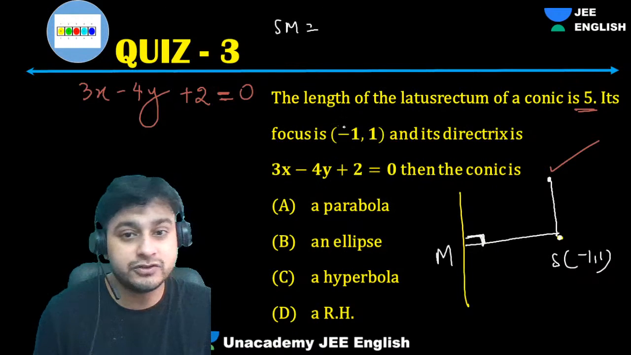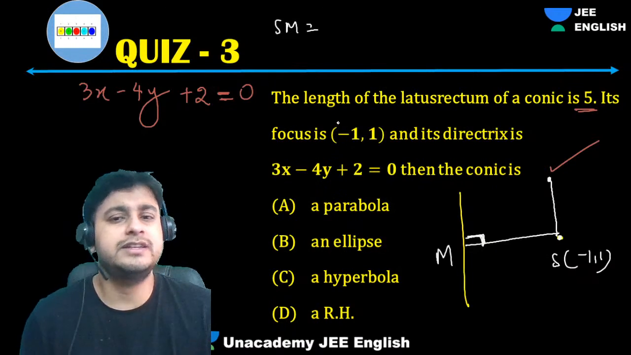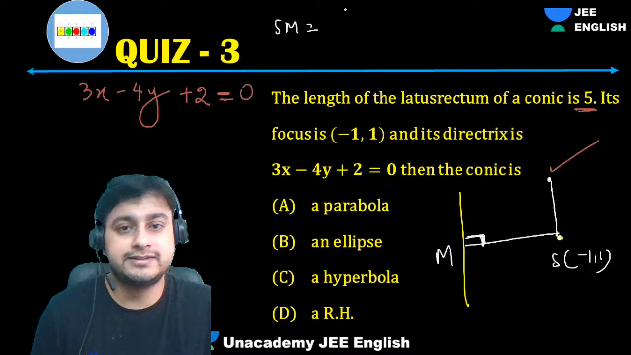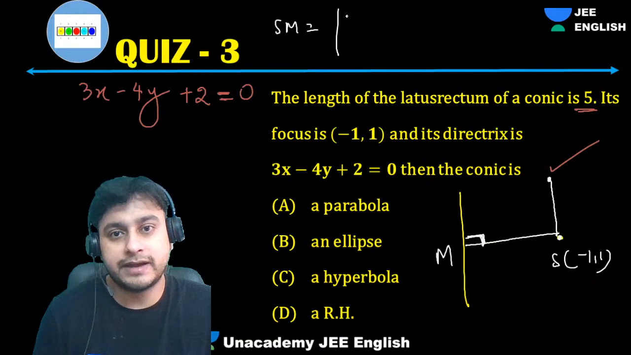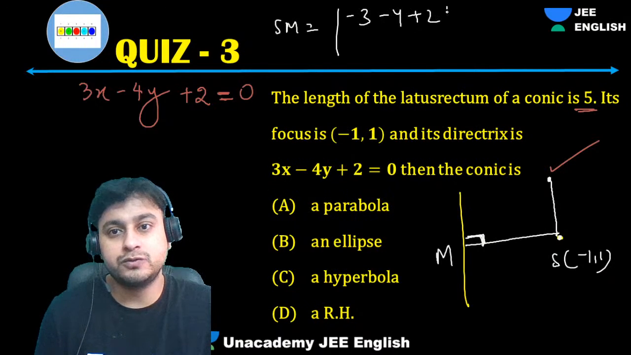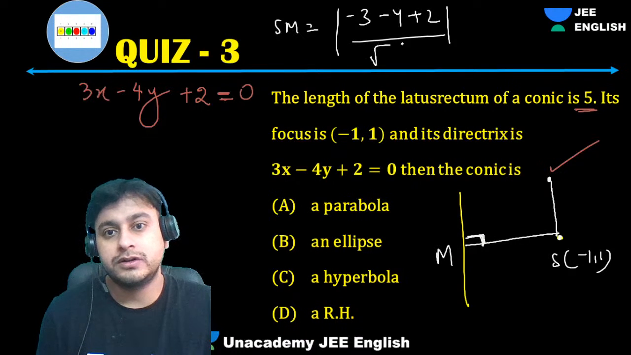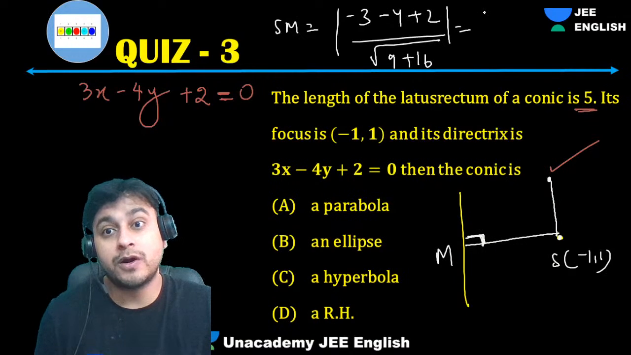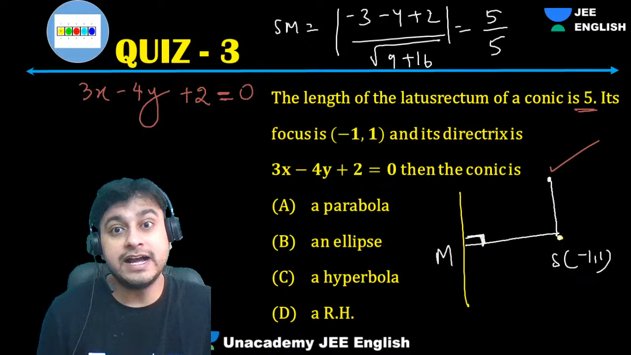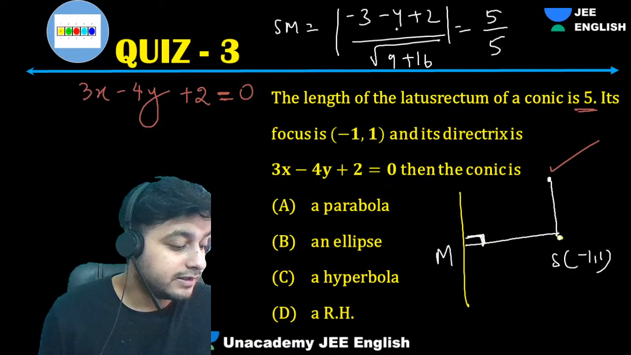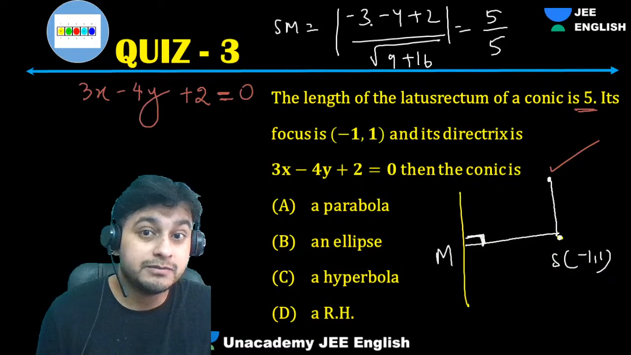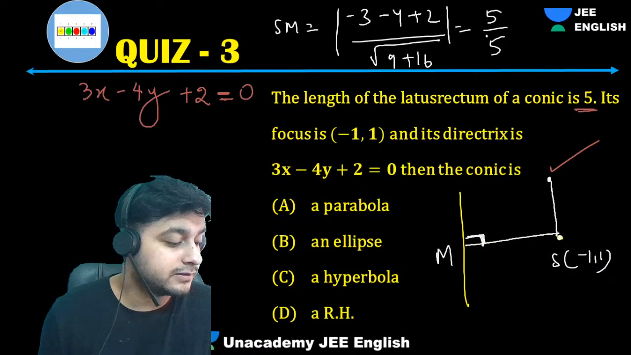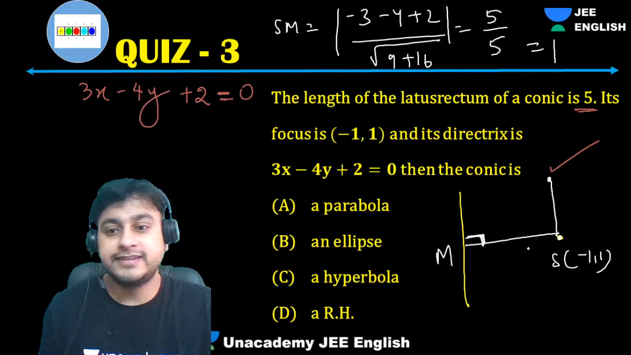Eccentricity we can say, but I think you've calculated the distance wrong. Let's see, let's calculate. We'll put in -3, then -4 plus 2, upon root of 9 plus 16. What is that? Modulus of -7 plus 2, that is mod of 5, by 5. Yes, you got it correct. No, Bharadwaj, -7 plus 2 is 5, by 5. That'll be 1. SM is 1.